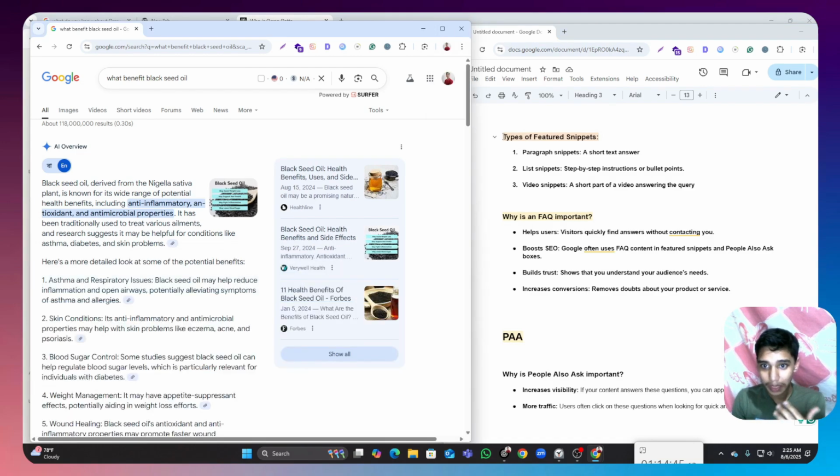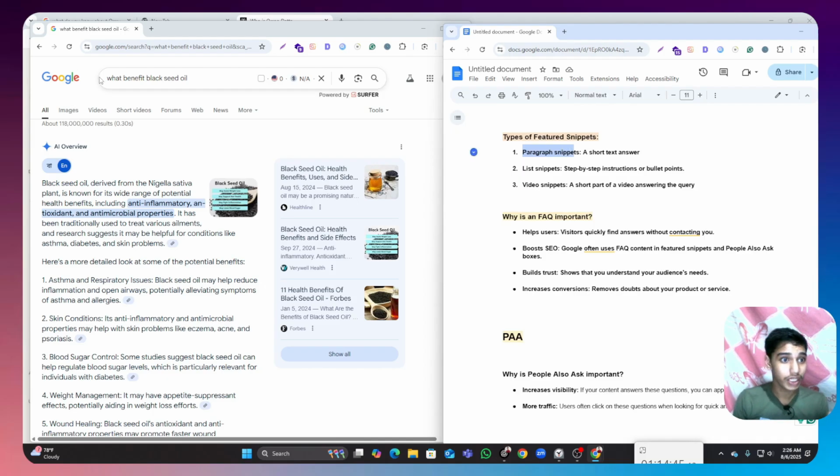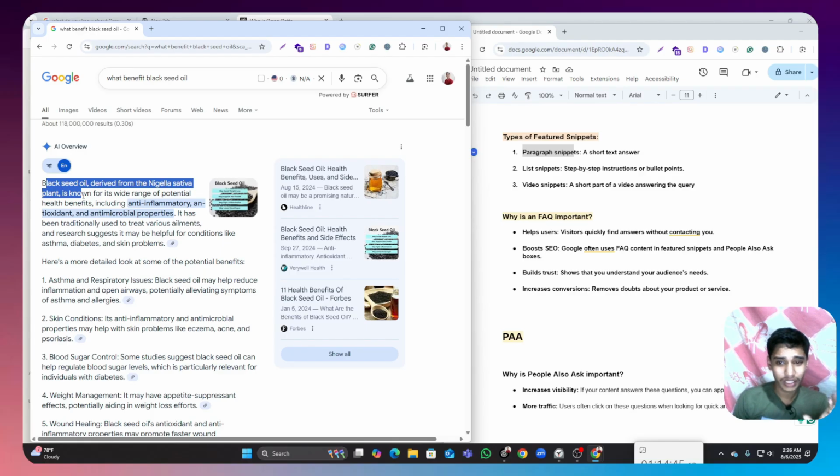Then there are types of features. Why are features important nowadays for our content? The paragraph snippet means when I search for the benefits of black seed, there is some short answer.